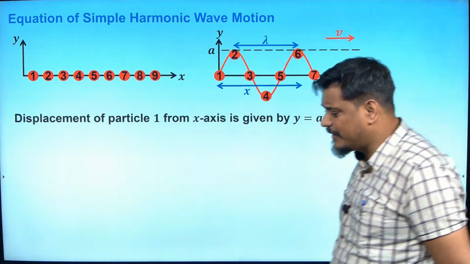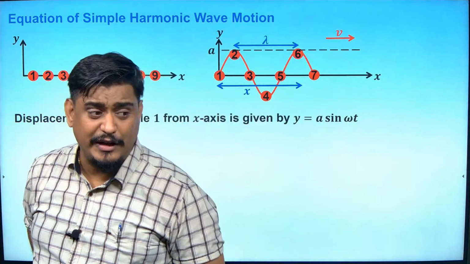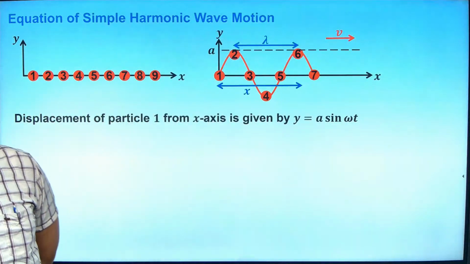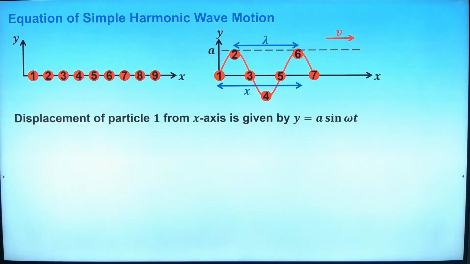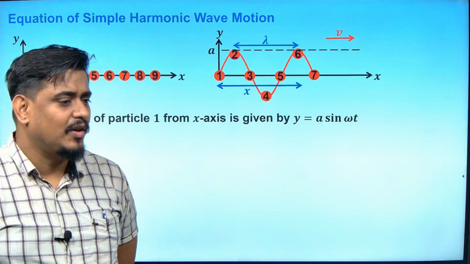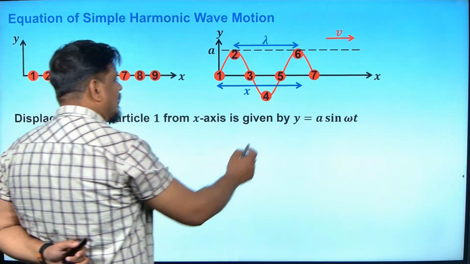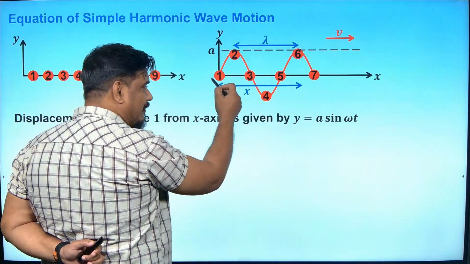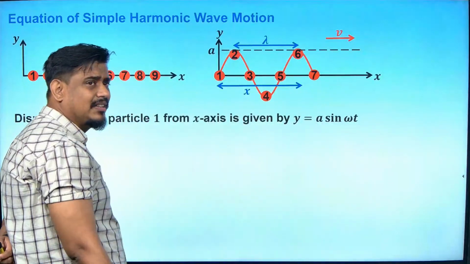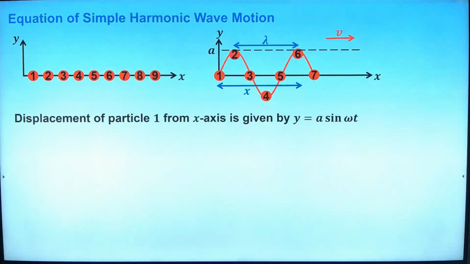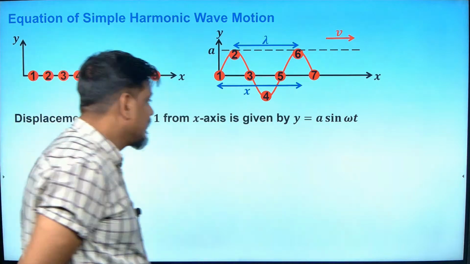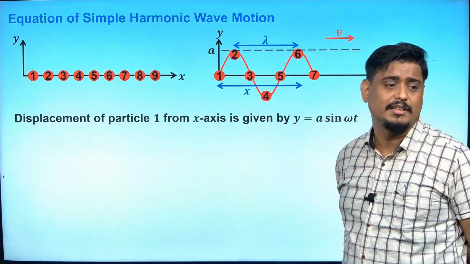See the diagram and tell me how much time the wave will take to reach from 1 to 6. Is it wavelength by velocity, sir? Why are you saying wavelength here? 1 to 6, I am telling. Whether 1 to 6 is wavelength? Okay, it's not wavelength, it's the distance. Yes, very good. So x by v. Exactly, very good. Abhinand, I appreciate.